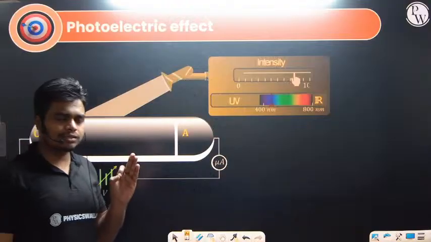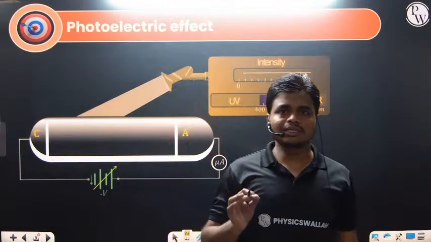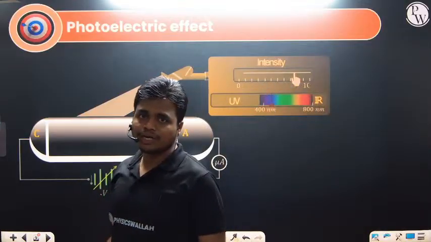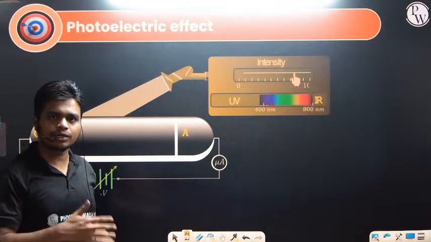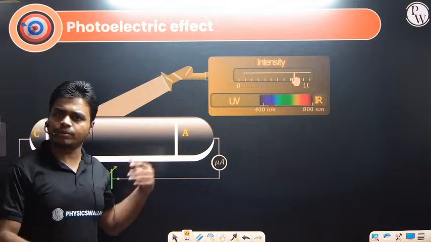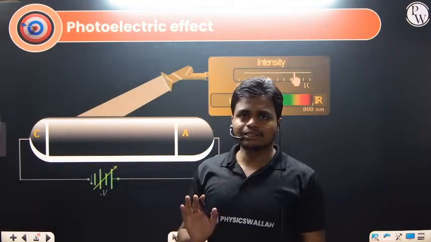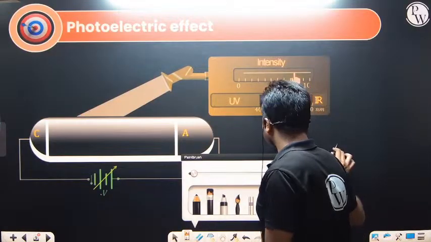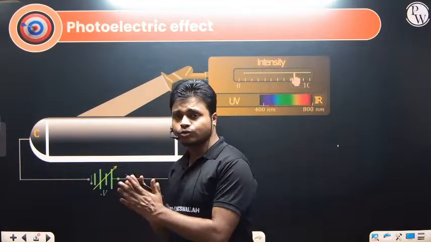What actually happens is that whenever photons strike that surface, electrons will come out from the metal surface, and it will conduct electricity. This phenomenon is what we define as the photoelectric effect, that electricity is produced because of the light falling on the surface. So here, in this particular setup, let's discuss what we have. We will discuss a little bit of theory on this.